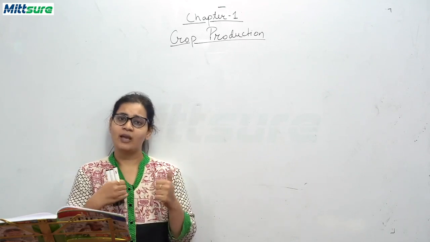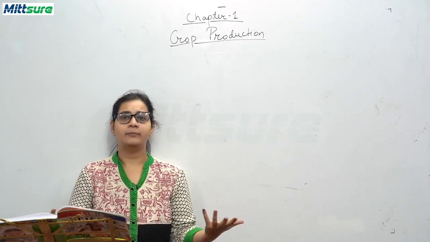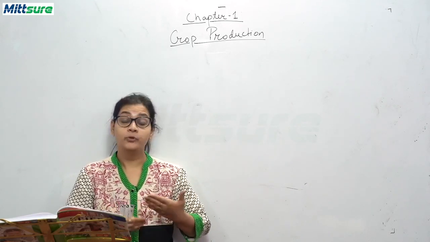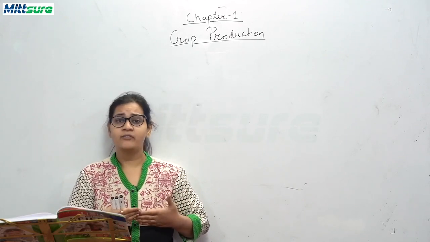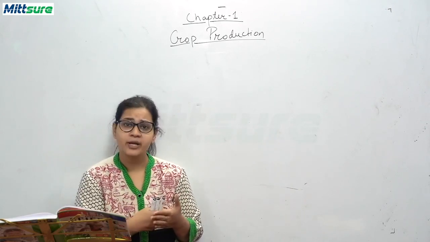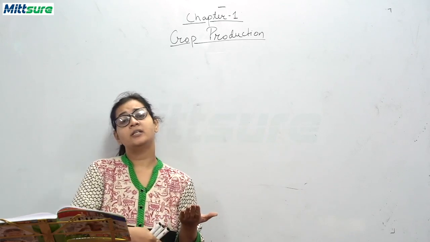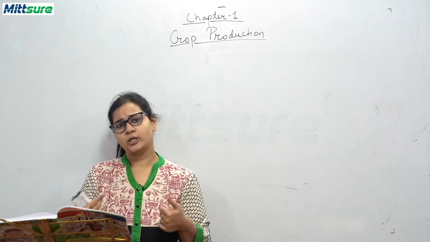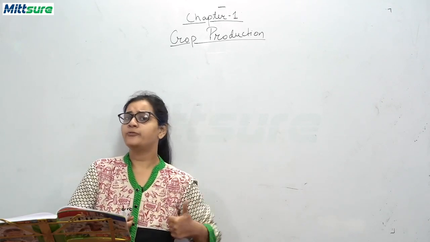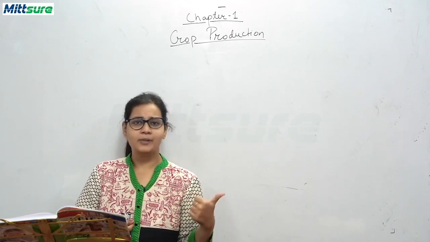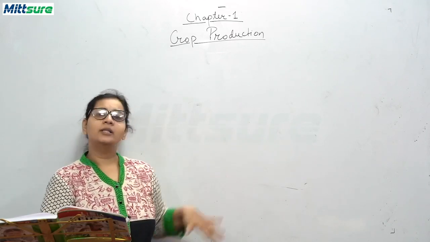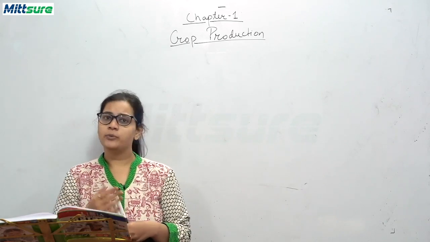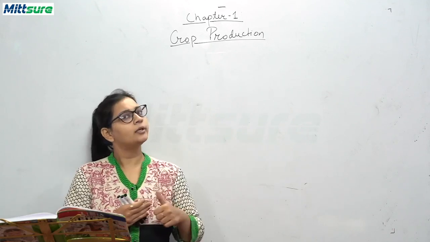Then in the last, we have discussed about increased methods to improve crop production. In that we have discussed high yielding, that is hybridization of crops. Then we have discussed mixed cropping and crop rotation. And the last we have discussed food from our animals, that is animal husbandry. Now we will discuss all the exercises given in your books. I am going to read out the question from the book and give you the answer on the board.